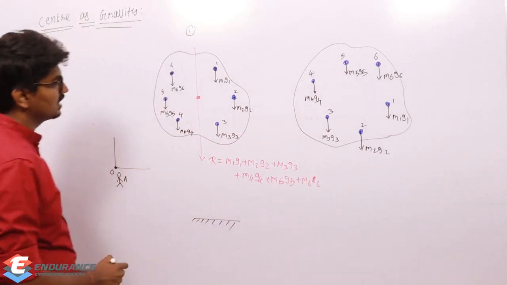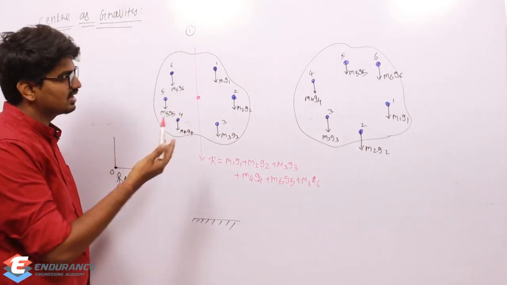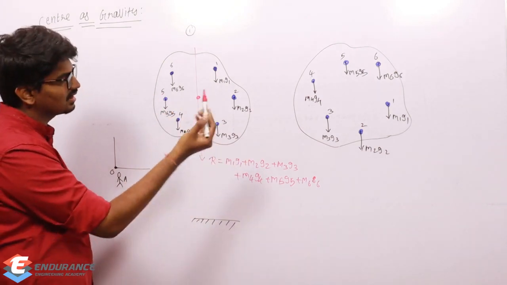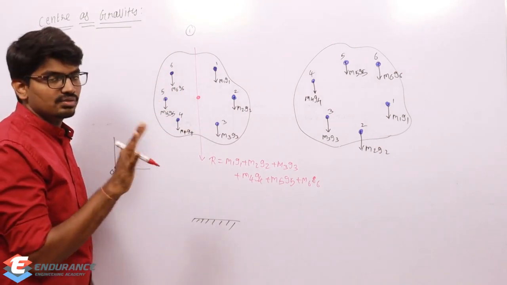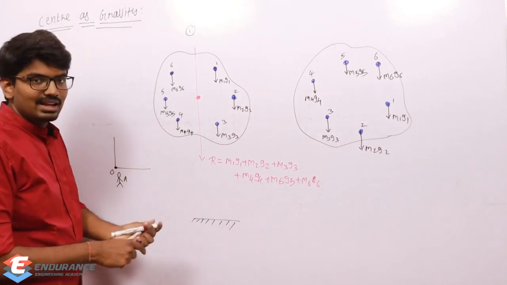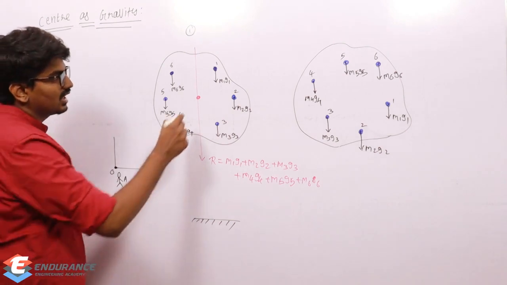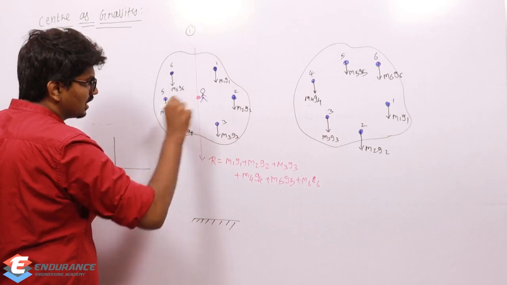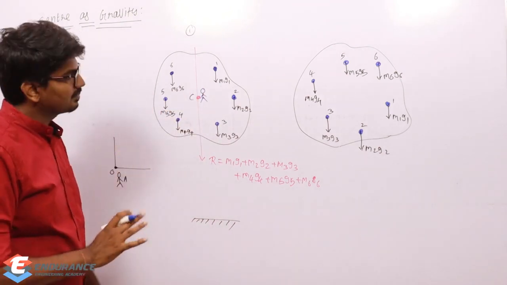Listen carefully. This is my resultant and it is passing through some point. We can determine the magnitude by just summing it up, and the direction, we know all forces are facing down, so the resultant will also face down. The line of action can be determined by Varignon's theorem. Now, I have taken one point here, one person who is sitting at the origin. I'm going to take another person who is going to sit at this point. Let me mark that point as C, at the center.